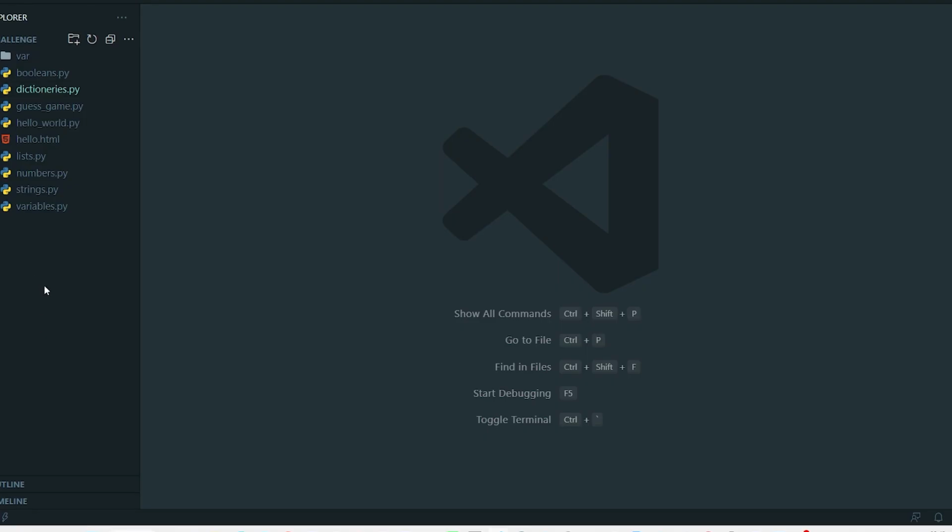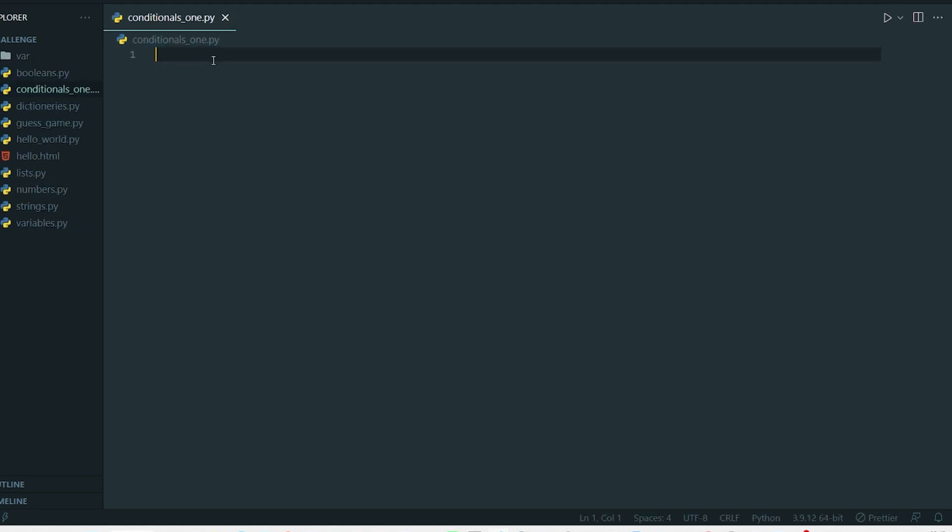Let's actually create a new file and name it conditionals_1, because we are going to have maybe quite a lot of examples of conditionals. So, conditionals_1.py. Then we want to first create a variable, because I hope you still remember.